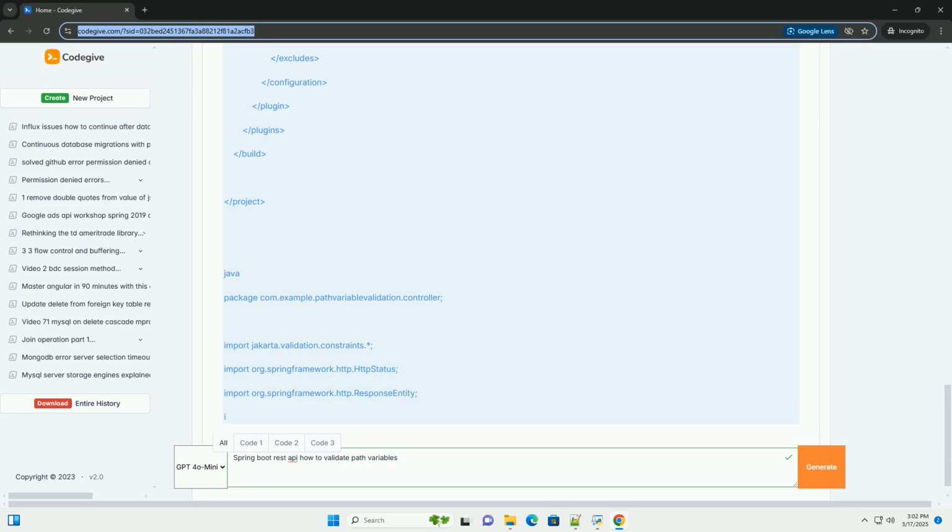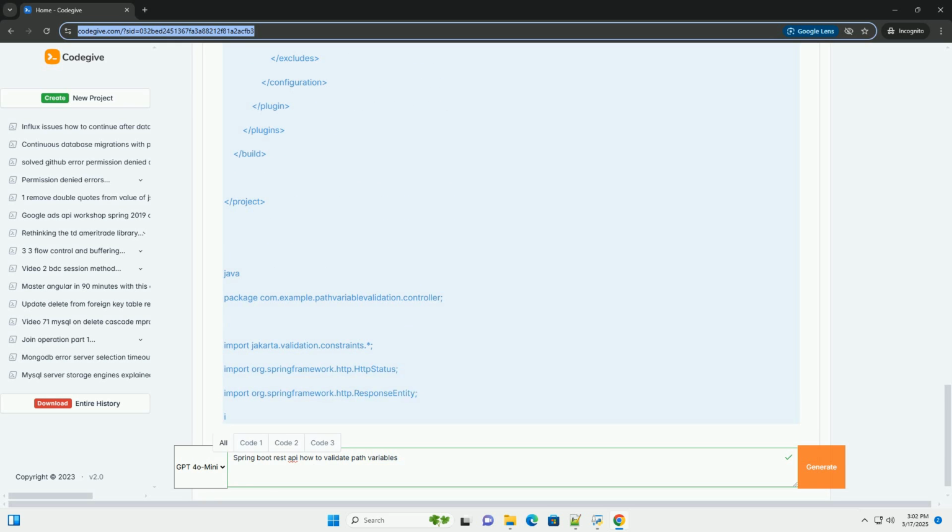Explanation. @ControllerAdvice: this annotation makes the class a global exception handler for all controllers in your application. @ExceptionHandler(ConstraintViolationException.class): this method will be invoked when a ConstraintViolationException is thrown. @ExceptionHandler(NumberFormatException.class): this method will be invoked if a path variable is expected to be a number and it's not. Example, you try to pass ABC to an @PathVariable Integer itemId.